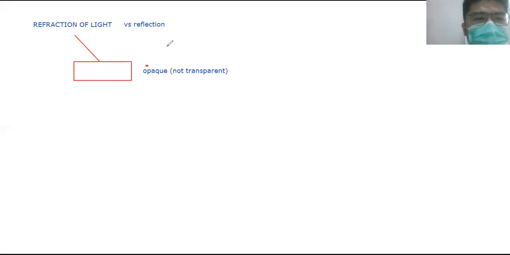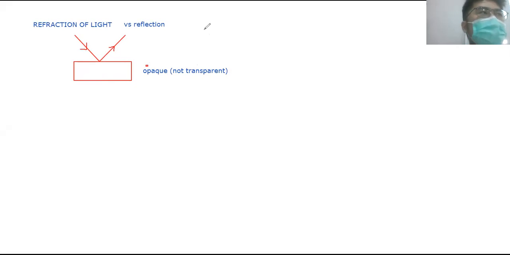Now, reflection happens on opaque objects. When a light ray strikes an opaque object, it cannot pass through, okay? What happens is that most of the light is reflected off in a different direction, in another direction like this. All right, so that is for reflection.